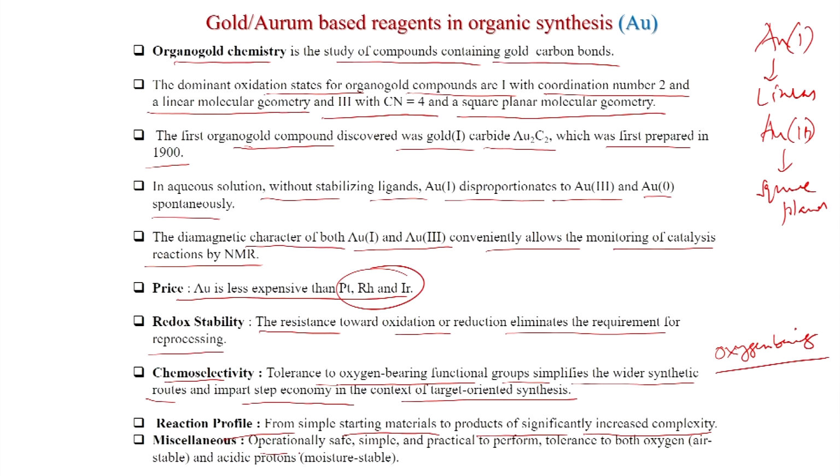We will see that gold catalyzes many tandem reactions and you can get compounds of higher complexity. Miscellaneous: operationally safe, simple and practical to perform, tolerance to oxygen, air stable, and acidic protons, that is, moisture stable. This is also very important. This is air stable, and you can use acidic conditions as well.